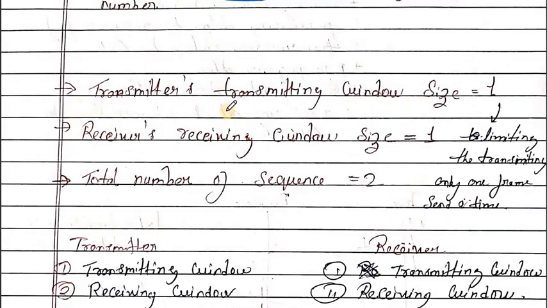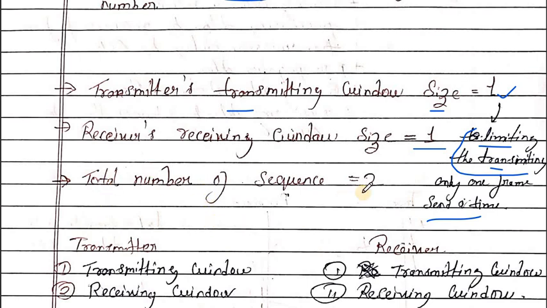Now the transmitter transmits with window size 1. Only one packet is sent by the transmitter at a time, and only one frame is received by the receiver. So here the window size is only 1. At a time only one packet is sent by the transmitter. That's why it's also known as limiting the transmitter to only one frame at a time.